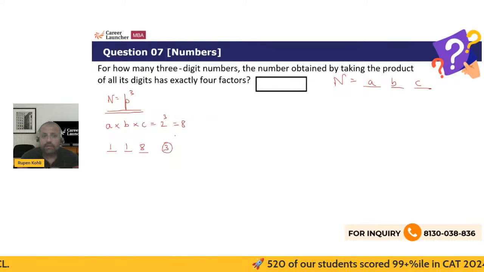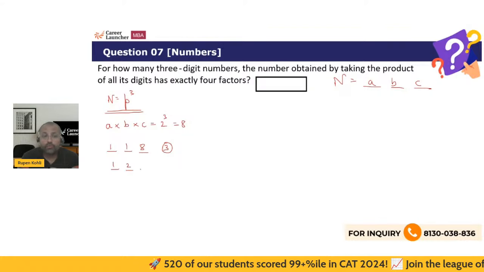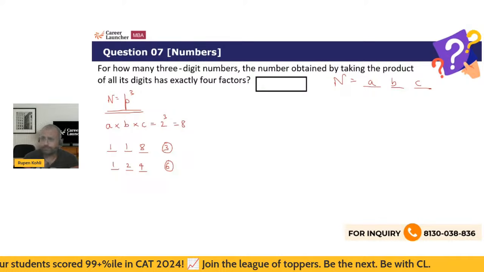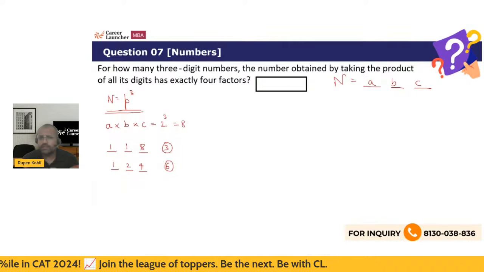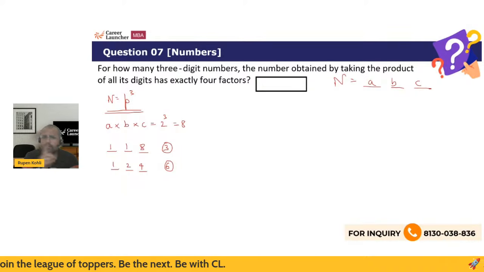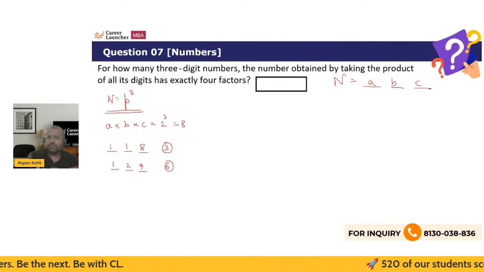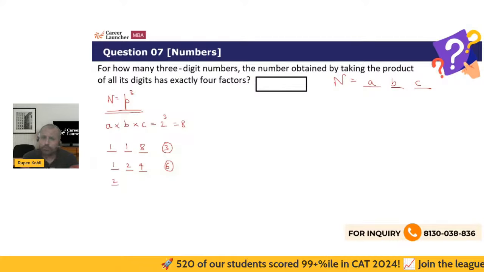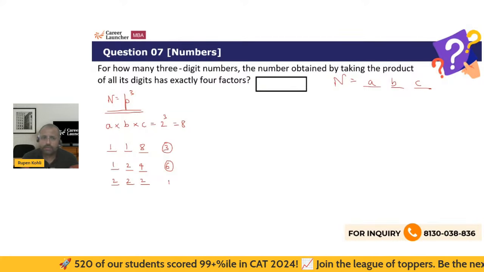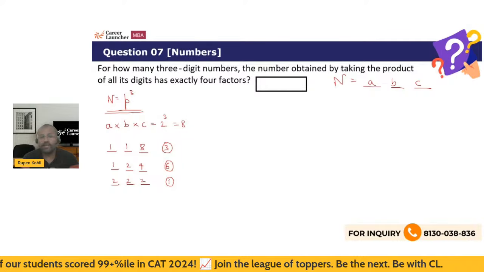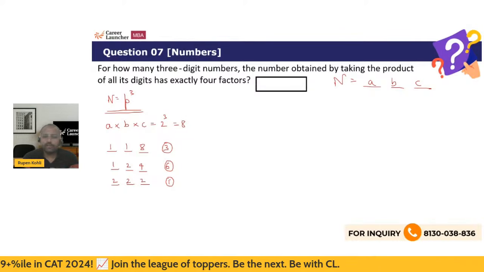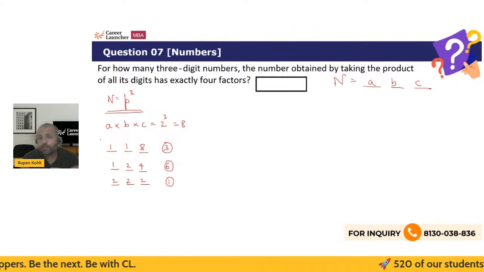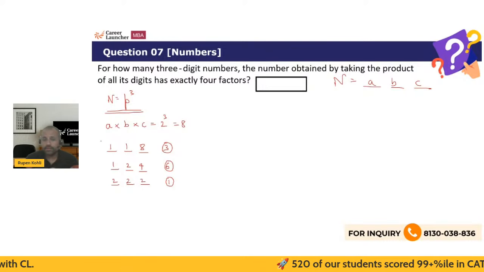Or it could be like 124. 1 into 2 into 4 is 8, and then it will have 6 arrangements, 3 factorial, right? With 118 only 3 arrangements because 1 and 1 is repeating, right? So 8 can come in 3 ways. But with 124, the usual 3 objects, 3 factorial arrangements, 6 ways. We can also have 222. That is also possible. That is one such number, right? So that's what happens if I take P as 2. Now this becomes a proper counting question, and you have to exhaustively count.